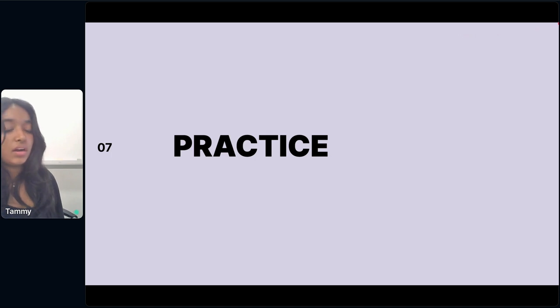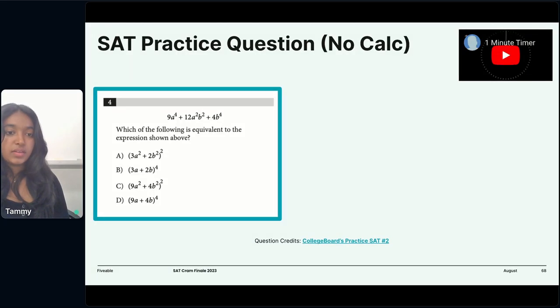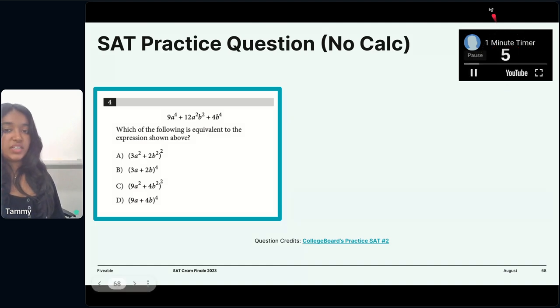Okay, so now we are on to practice, which is basically everything that we've learned in this stream. We're going to attempt to do a couple of problems. So let's move to our first problem. Okay, we've got this quadratic equation, and which of the following is equivalent to the expression above? All right, this might take more than a minute, and that's okay. So, all right, take a minute.